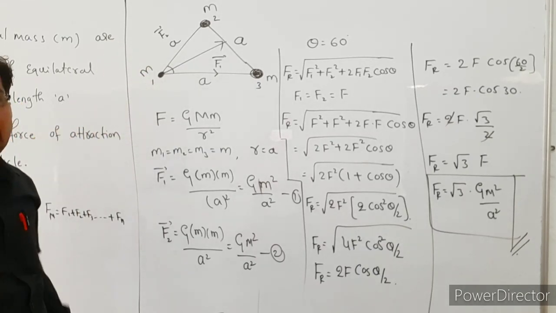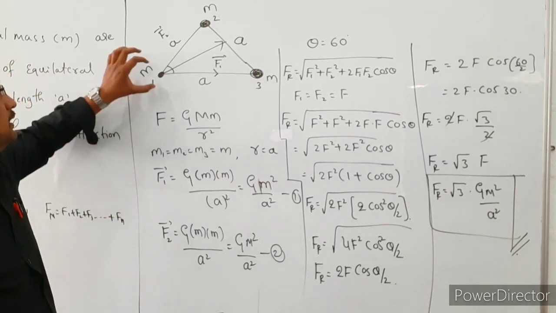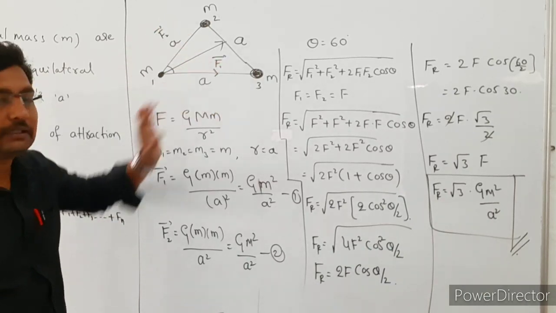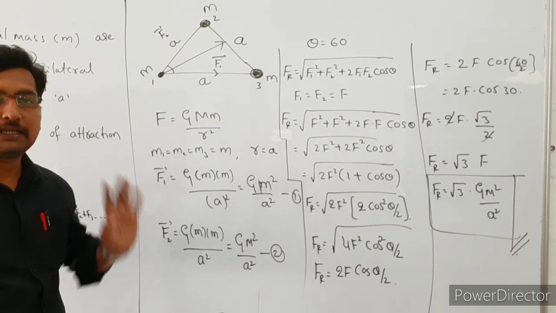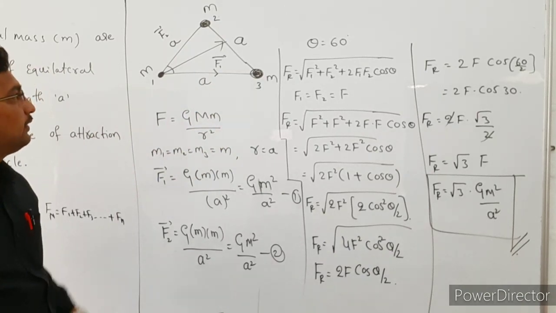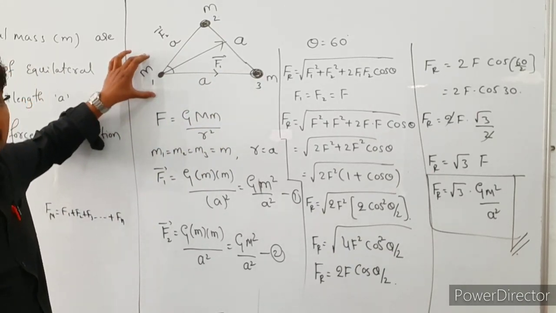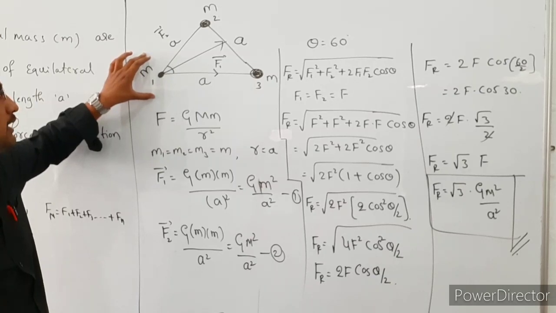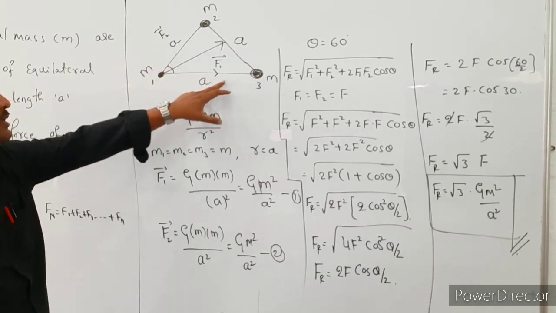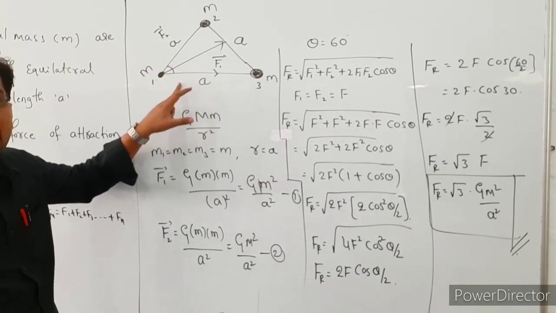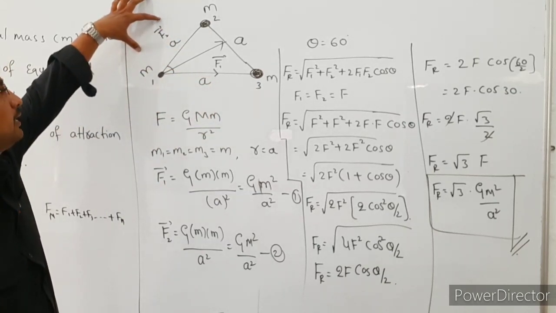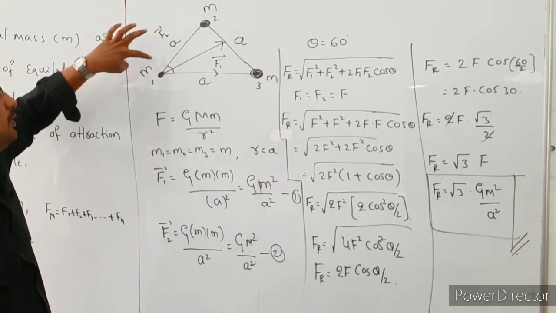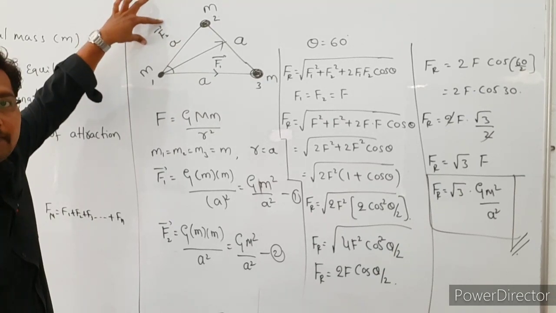This is the first particle, second particle and third particle. The mass of each particle is the same. We are going to find the net force acting on particle 1, so first we calculate the force of attraction between these two particles, that is F1. After that we find the force of attraction between particles 1 and 2, that is F2.